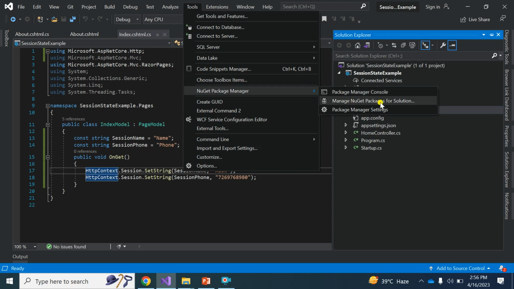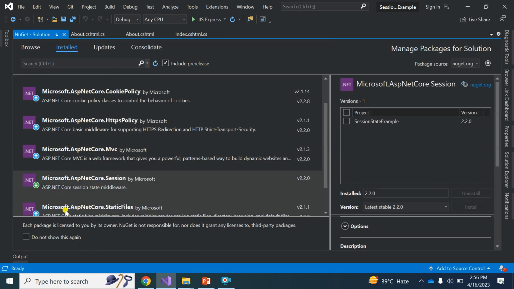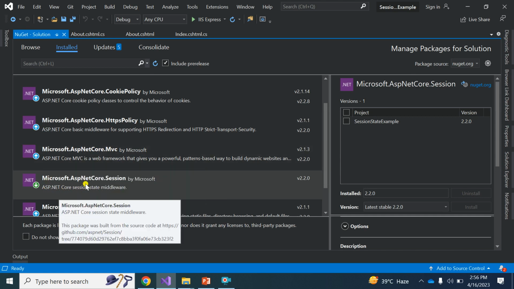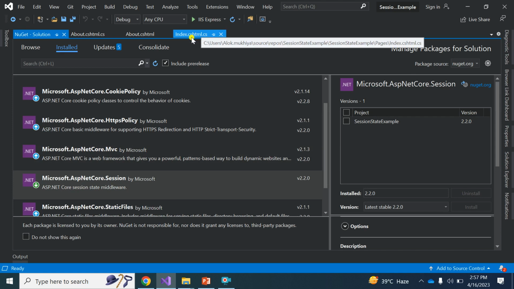In Manage NuGet Packages for Solution, you can see that I already installed the Microsoft ASP.NET Core Session package. Once you need to use it, you must add the ASP.NET Core Session package in your application. Then after that, you need to set the session, and in other pages you need to get the session.